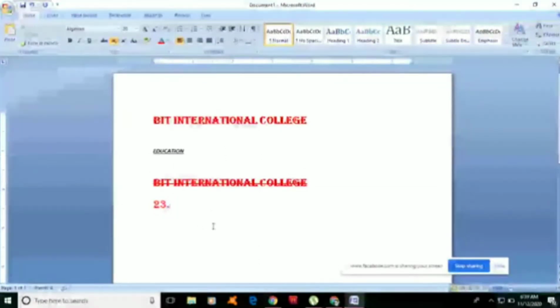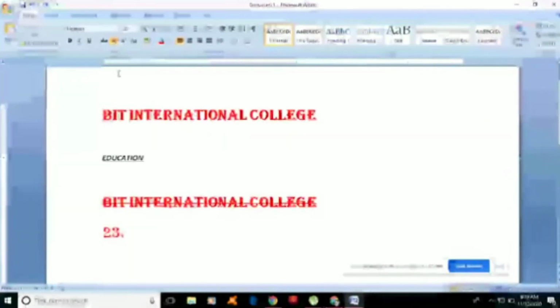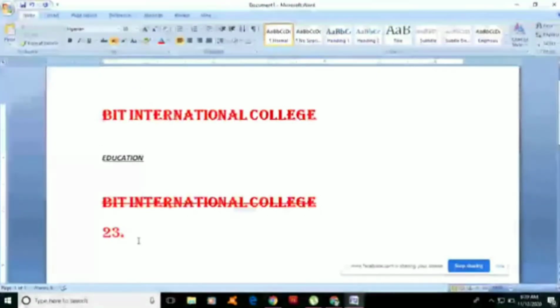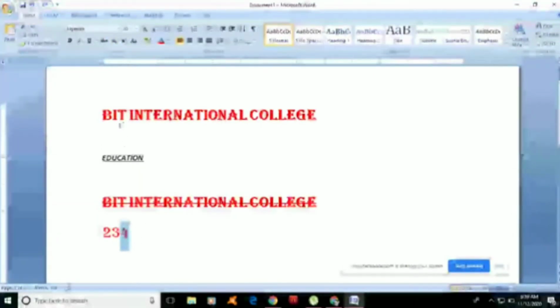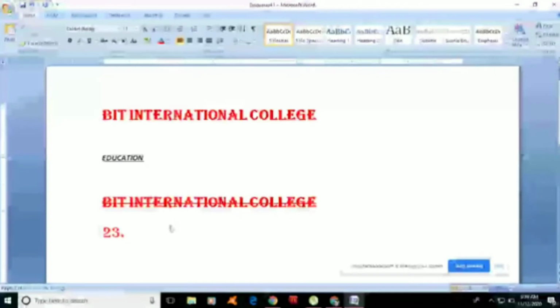Okay, this will be the appearance after we click the subscript button. The number 4, which was a bigger number before, becomes a base after we click subscript. So 23 from 234 becomes 23 to the base of 4. That is the use of subscript.